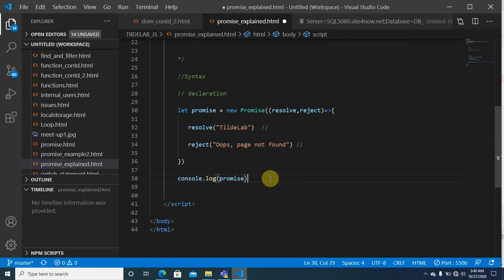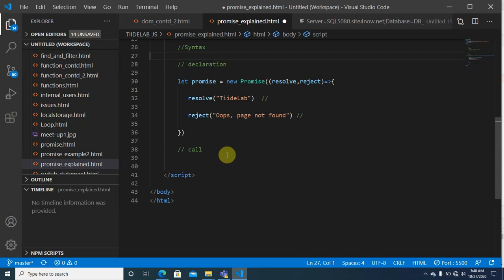Now let's see how we can call it. How you can call the function. For every function, you declare them and then you call them. Now, a promise function, and please, you need to know that this doesn't have to be called promise. I'm quite sure that you guys know that this could be anything. This is just a variable name.